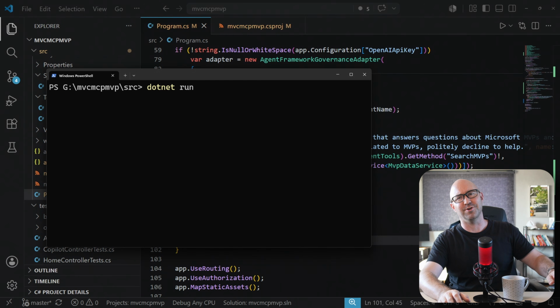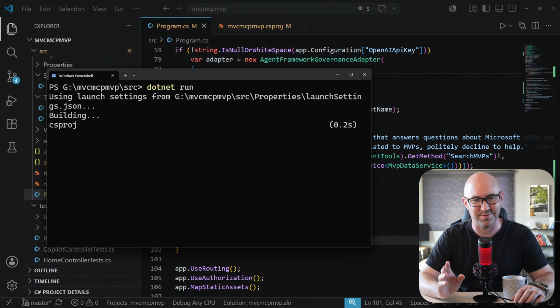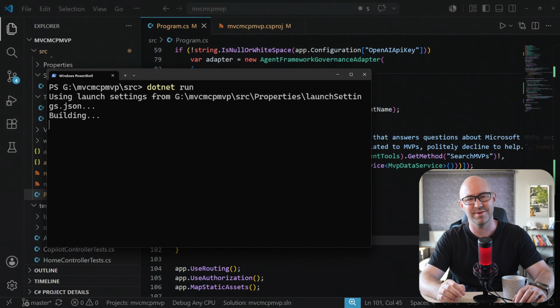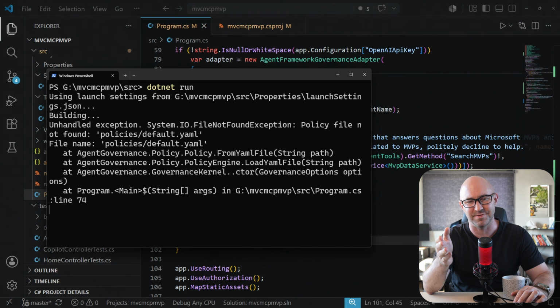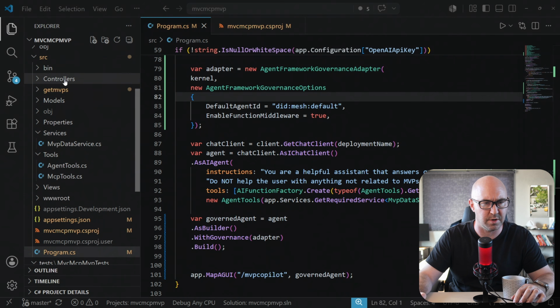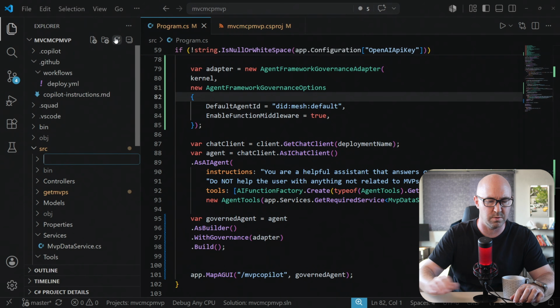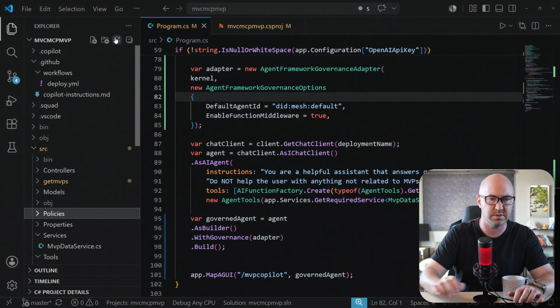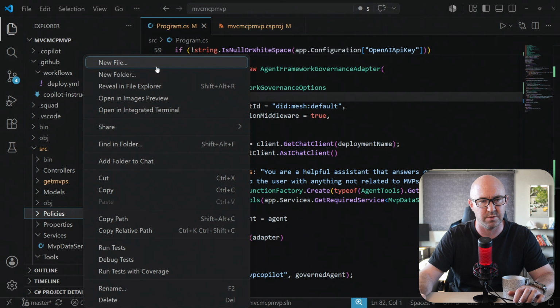Now, with a cheeky .NET run, let's see what happens. I'm going to launch and build that app. And because I didn't do a policy file, it's complaining that it can't find that policy. So let's go and add that. Let's create a folder in our source control, call this policies. And in here, we'll do default.yaml, like so.